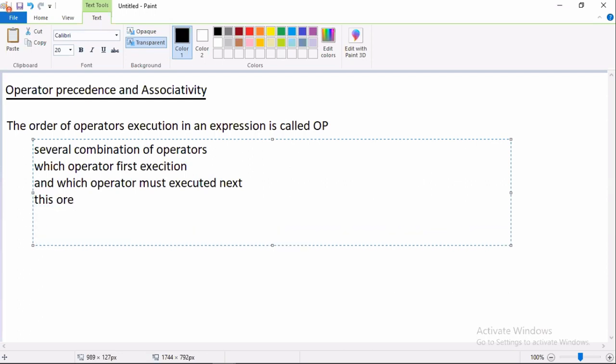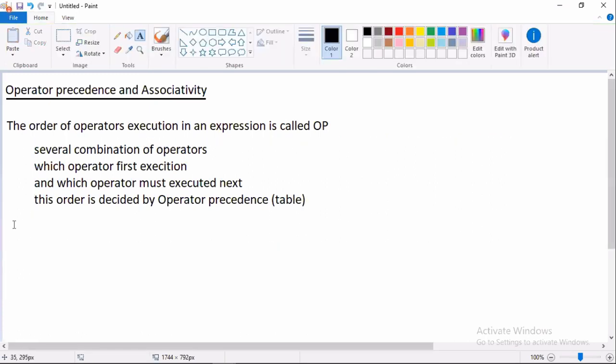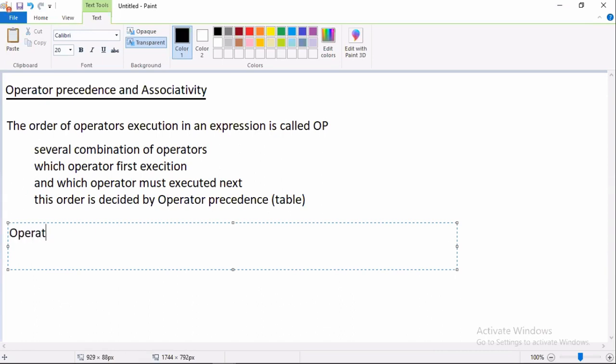This order is decided by operator precedence. We have a table for that, and we should know the table. Next point: what is the meaning of associativity? Operator execution direction is called operator associativity, for example left to right.